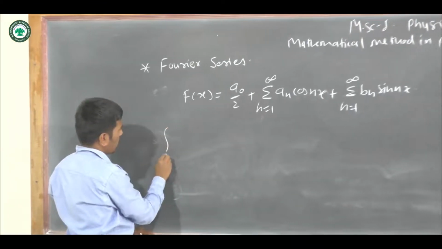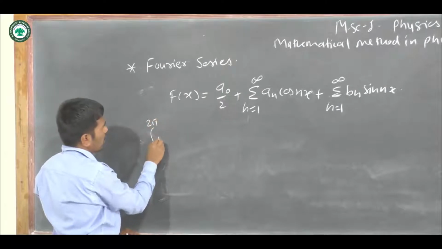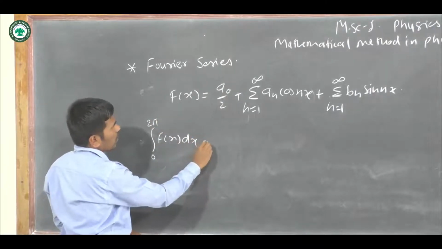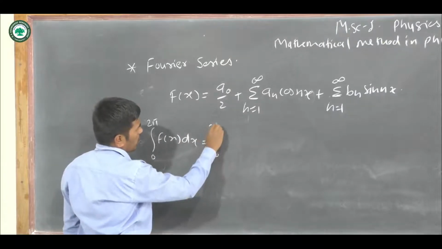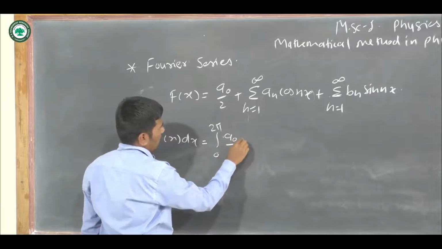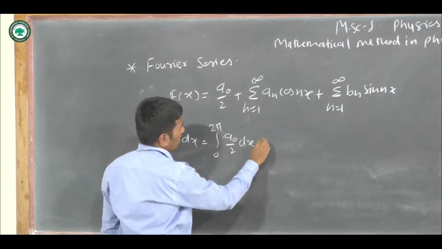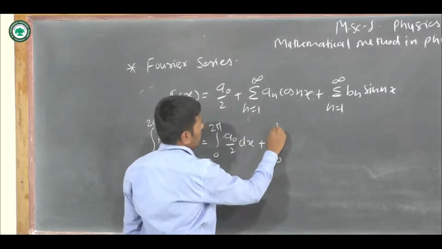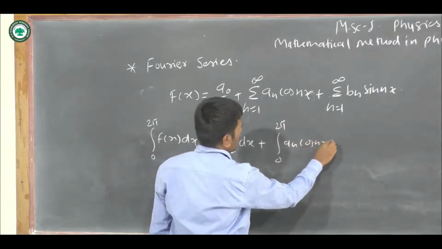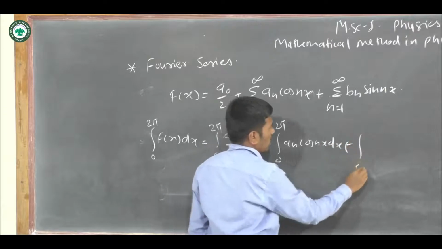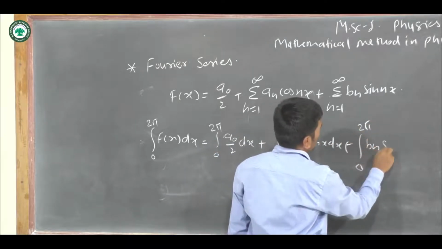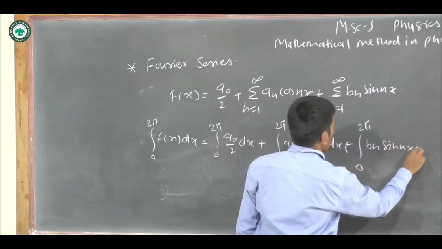Integrating f of x dx from 0 to 2 pi is equal to the integral from 0 to 2 pi of a naught by 2 dx plus the integral from 0 to 2 pi of a n cos nx dx plus the integral from 0 to 2 pi of b n sin nx dx.